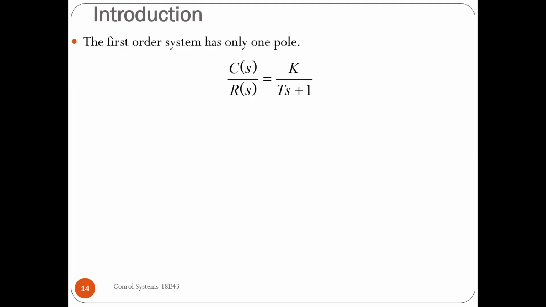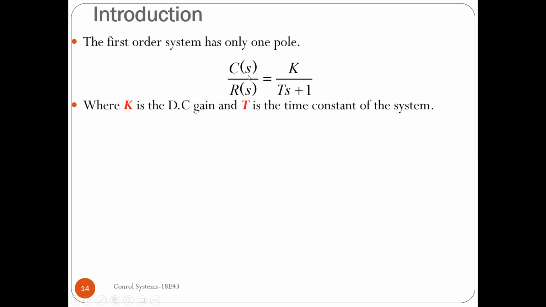So we'll take here a very simple first order system which has only one pole. So C of S by R of S is equal to K divided by T into S plus 1, where K represents the gain, that is DC gain, and T represents the time constant.